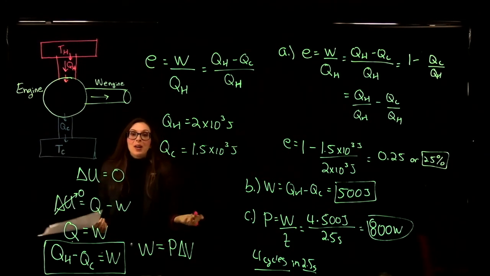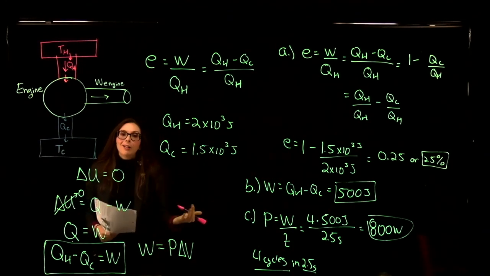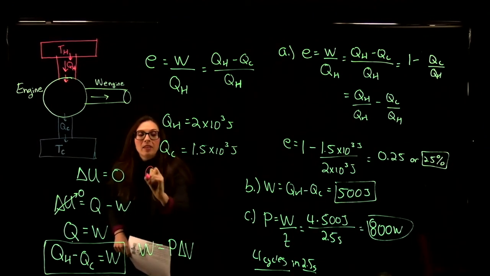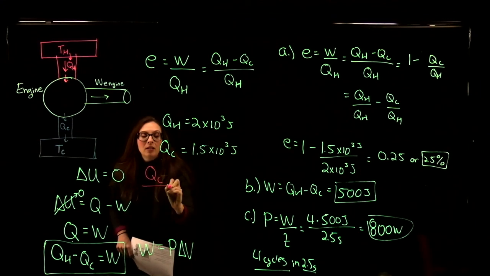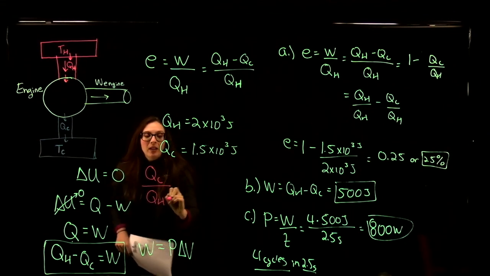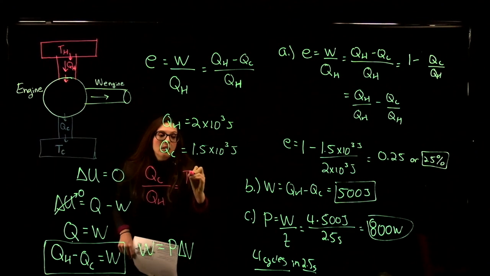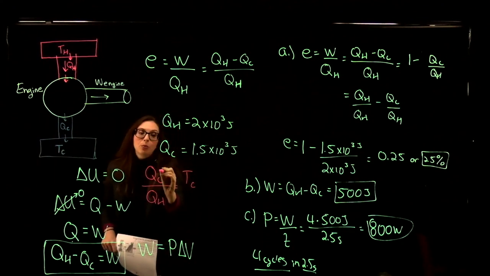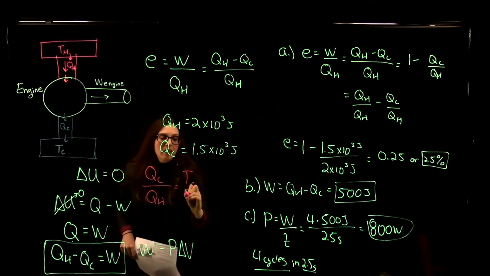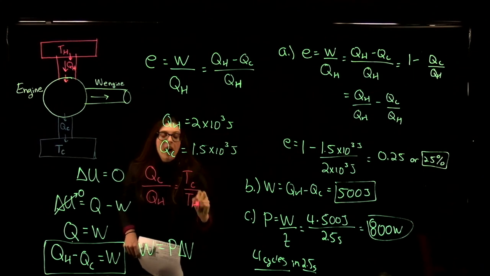Remember earlier we were talking about an ideal engine, a Carnot engine. Only in that case can you say that the heat expelled by the engine divided by the heat input into the engine equals the temperature of the cold reservoir divided by the temperature of the hot reservoir.